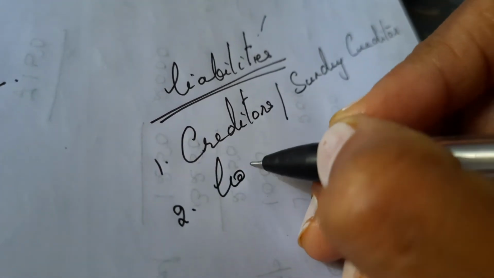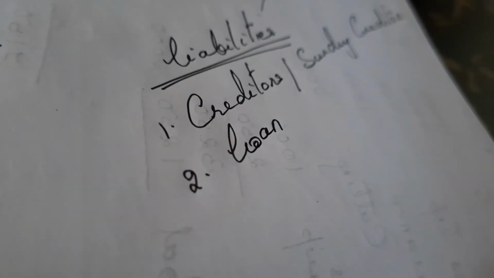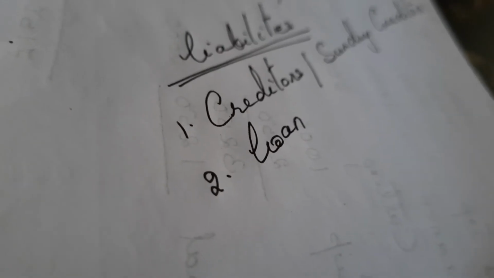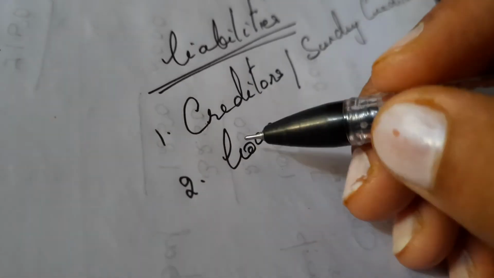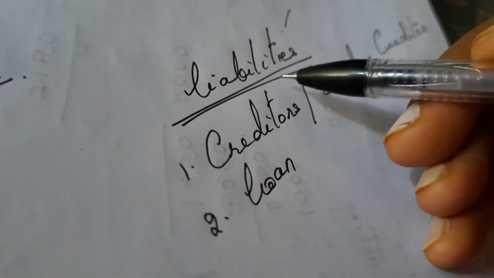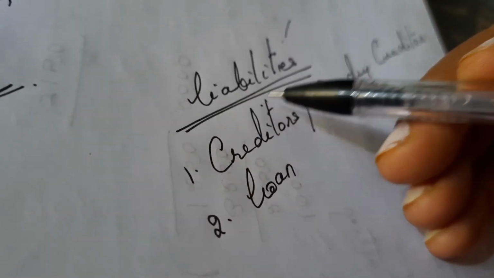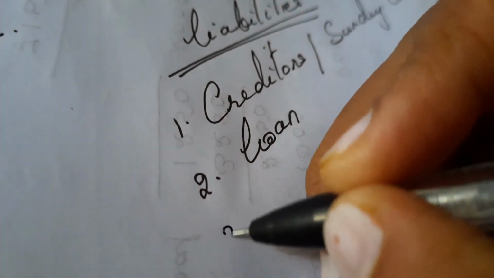Next we have loan amount. In case we have borrowed any amount from anyone, say I borrowed a loan from Sundar, or I have taken a loan from a bank, I am supposed to pay it back. So whatever a business organization is supposed to pay back is recorded in liabilities. Then we have bills payable.